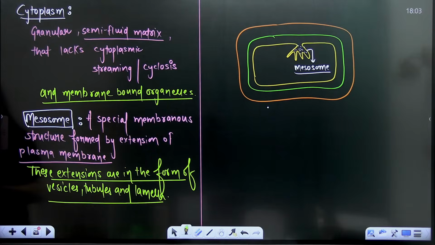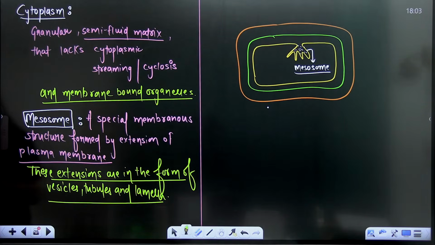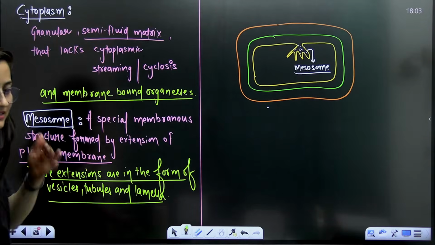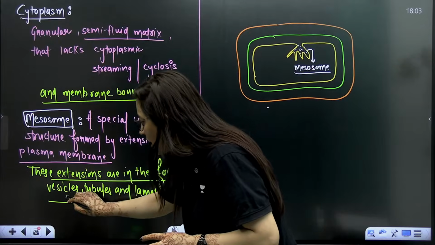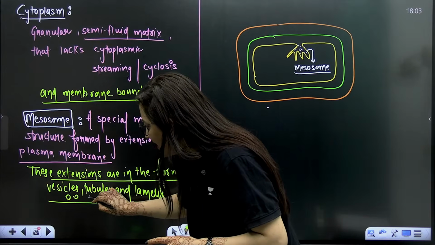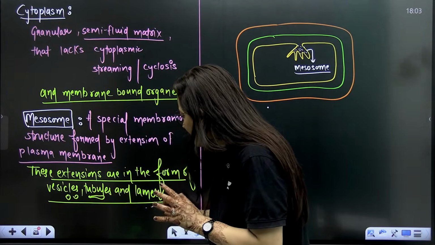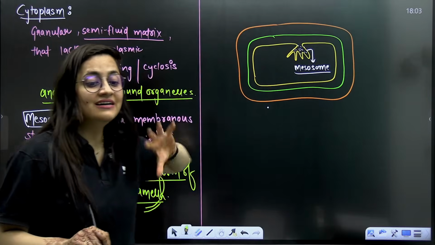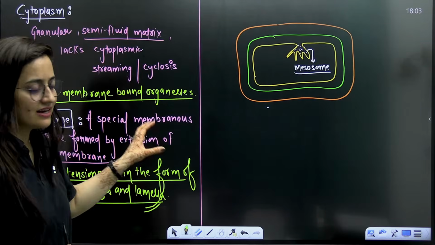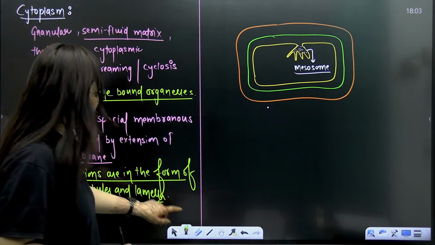Is that clear? Yes, everybody? So vesicles mean some round structure like this, and tubules are tube-like structures. Lamellae means something very thin, a very thin layer-like structure. So this is what the mesosome is.